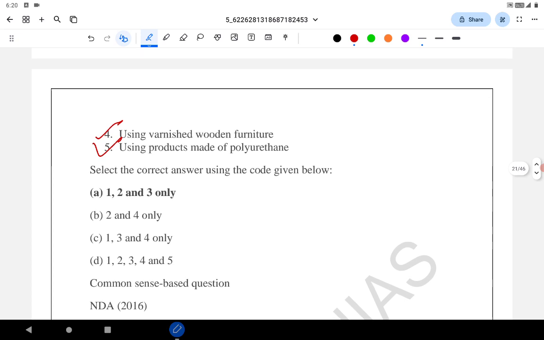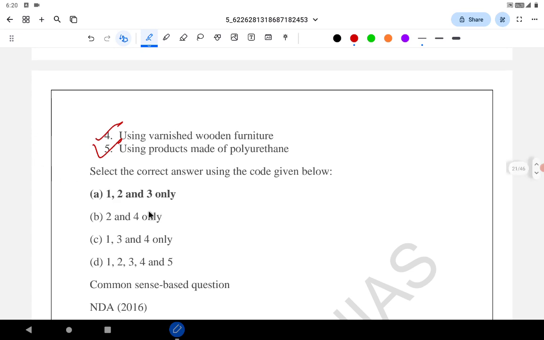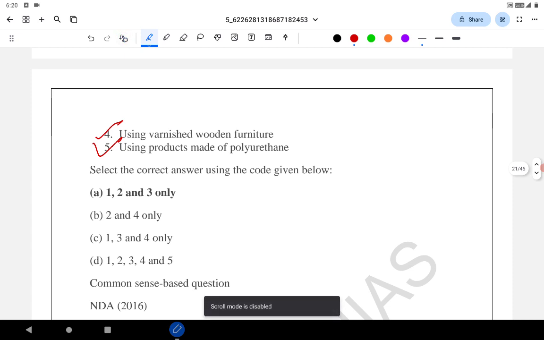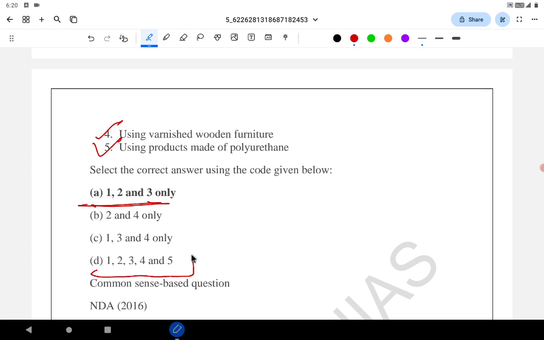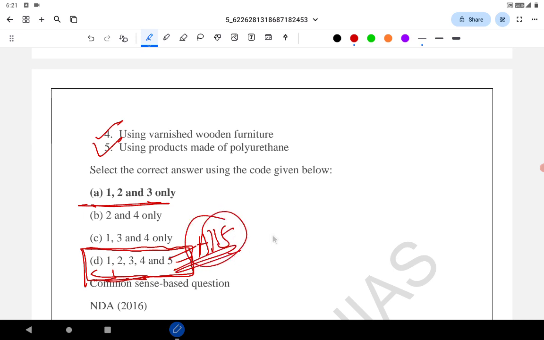The UPSC has given the answer as A. But it is still doubtful. If you go through the information, long-term exposure to benzene will have a health impact, so usually it is felt that the answer is all 5, but UPSC has given just 1, 2, 3 as the answer.